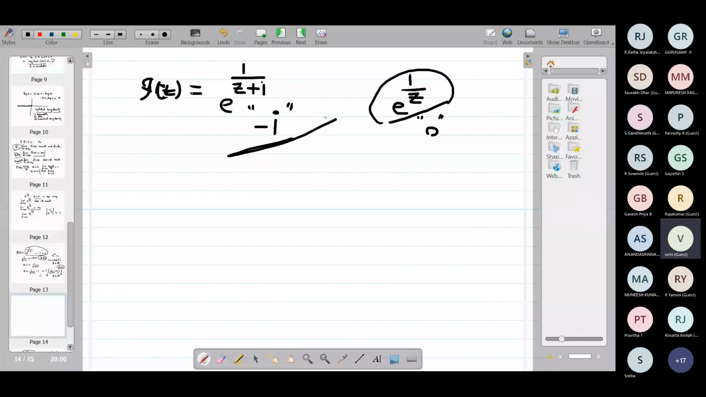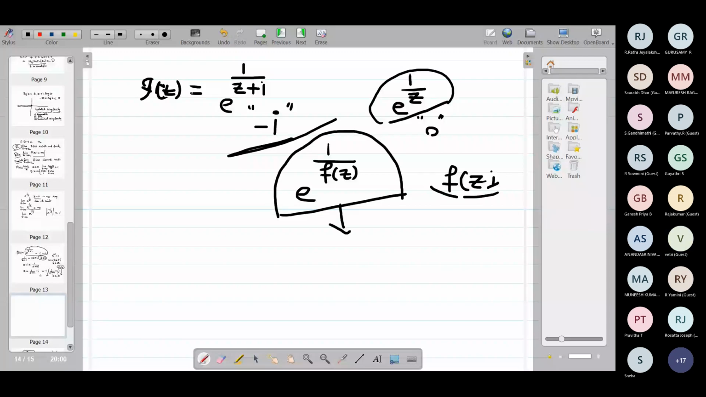See, this is the thing. e power 1 by something, some f of z. If you find the zeros of f of z, they all will be essential singularities of this original function e power 1 by f of z. They all will be essential singularities for this function. So therefore, what is the answer now? Immediately you can answer. Answer is B.